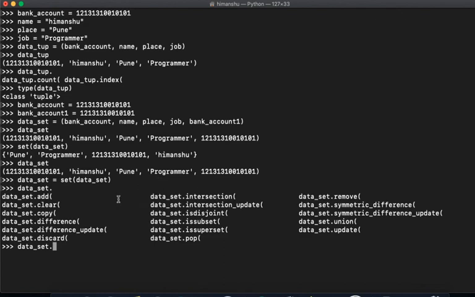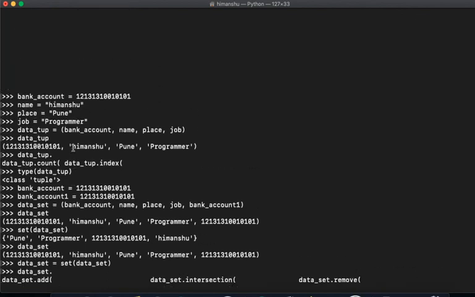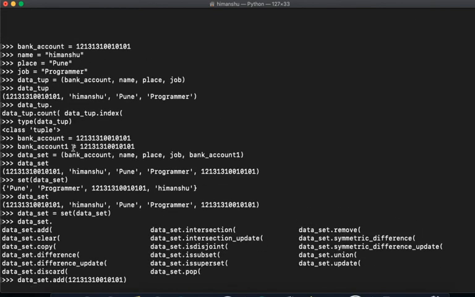Let's say if I say data_set.add, and we say this one again. Now if I say data_set, it didn't let me do that, right? Because it's basically the uniqueness. It actually keeps its data values unique. So I hope we have covered almost all the parts here.